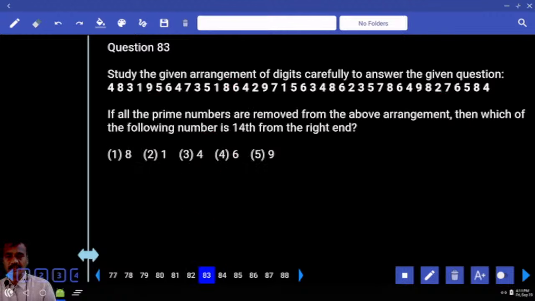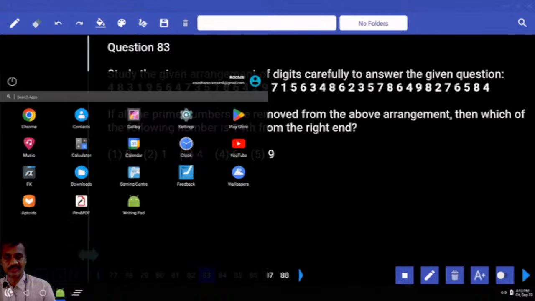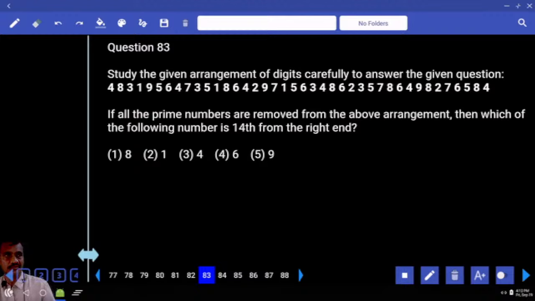Then 83, all the prime numbers are removed. Prime numbers are removed. From then, which is the following number, 14th from the right hand? Now 14th from the right without a prime number. Then 1, 2, 3, 4, 5, 6, 7, 8. Then 9, 10, 11, 12. Then next one 13, 14.